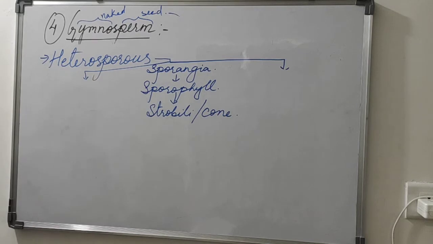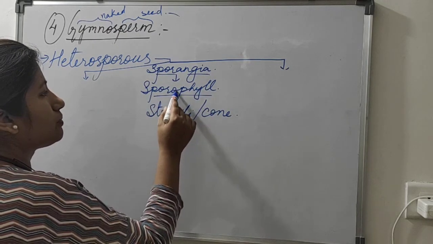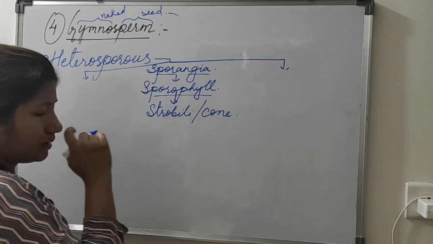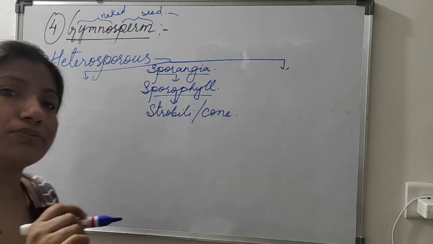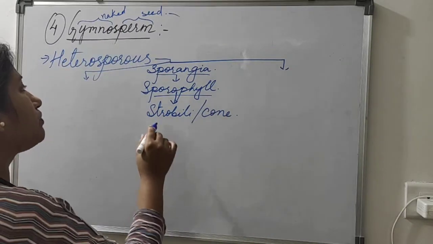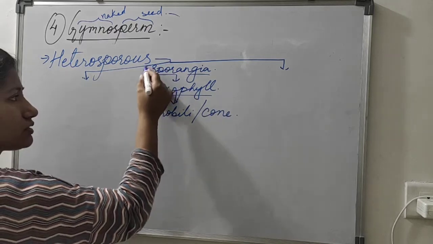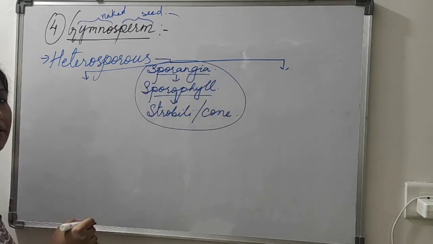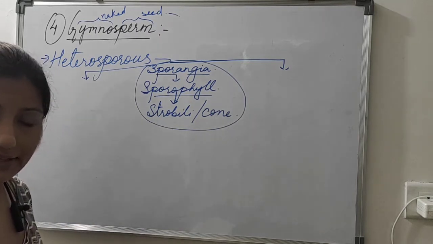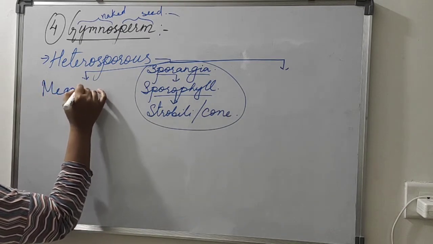So a sporangium is a part of the sporophyll which becomes a cone-shaped structure. Inside it you will find the spore-bearing structures, and when they produce spores, those spores can be of two different sizes. One is big in size, which we call megaspore.